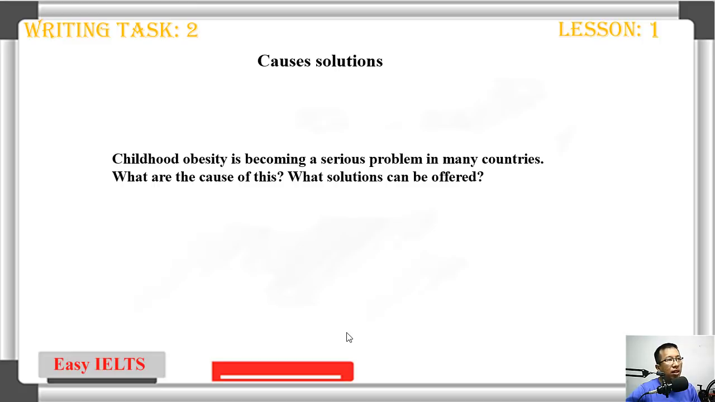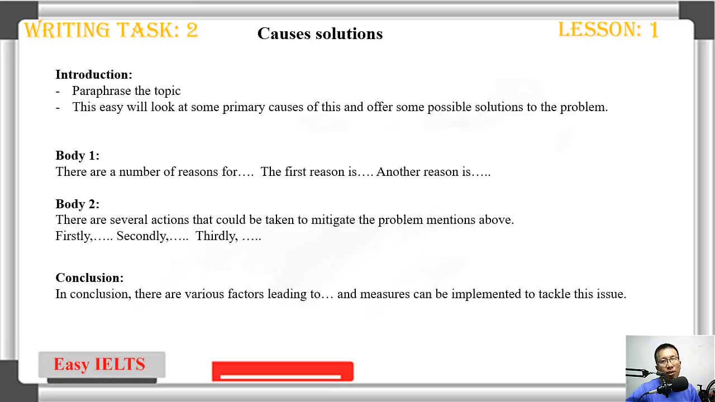The topic today is: childhood obesity is becoming a serious problem in many countries. What are the causes of this and what solutions can be offered? The question is cause and solution, so today we are going to write a cause and solution type of question. To make it easier for you, I'm going to introduce the structure that I use in writing task 2.